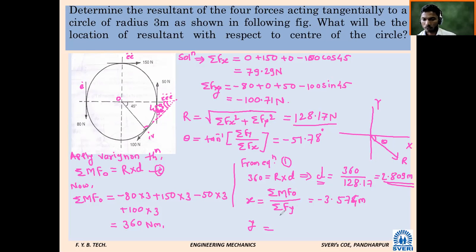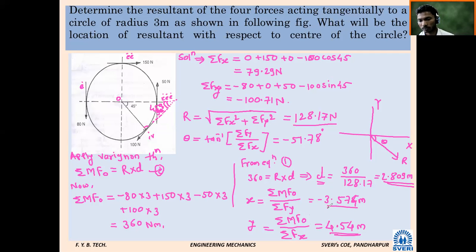Now the value of Y. What will be the formula for Y? Summation of moments due to all forces at point O divided by summation Fx. Both the values are with you. 4.51, 4.54. 4.54 is the correct answer.